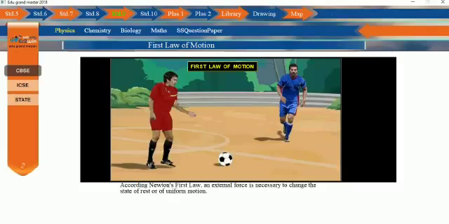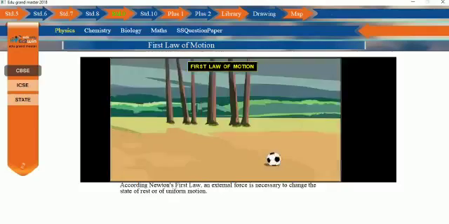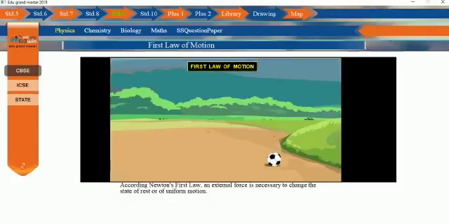But here in our product, this is demonstrated in a very simple way using a football, wherein the football is a body which is in the state of rest, and when the player applies a force or hits the ball or kicks the ball, it moves forward, wherein there is a change in the state of this particular body.